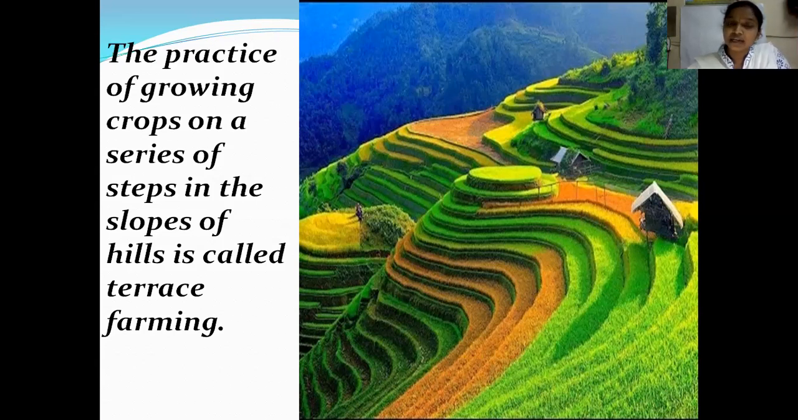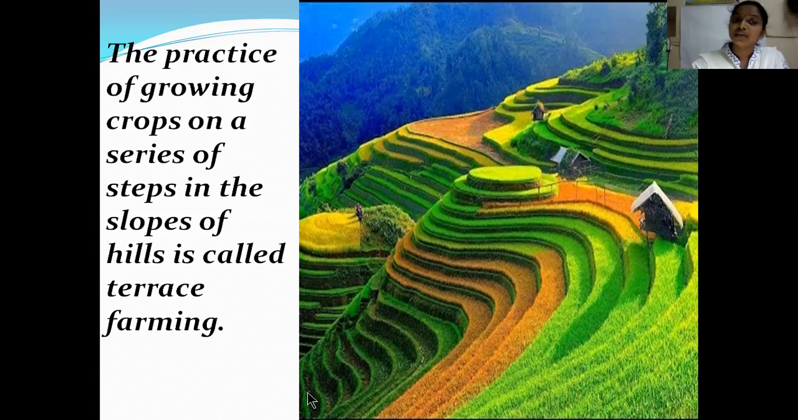What is terrace farming? The practice of growing crops on a series of steps in the slopes of hills is called terrace farming. Children, in the lower Himalayas, as I told you, it is completely covered with hills. So because of that, people need to cultivate, right? If the villagers are there, they need to cultivate something so that they can eat. They need to have food, right?